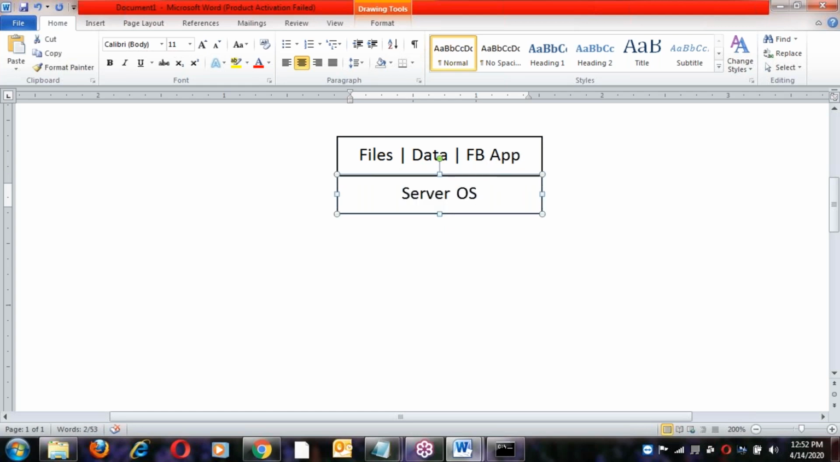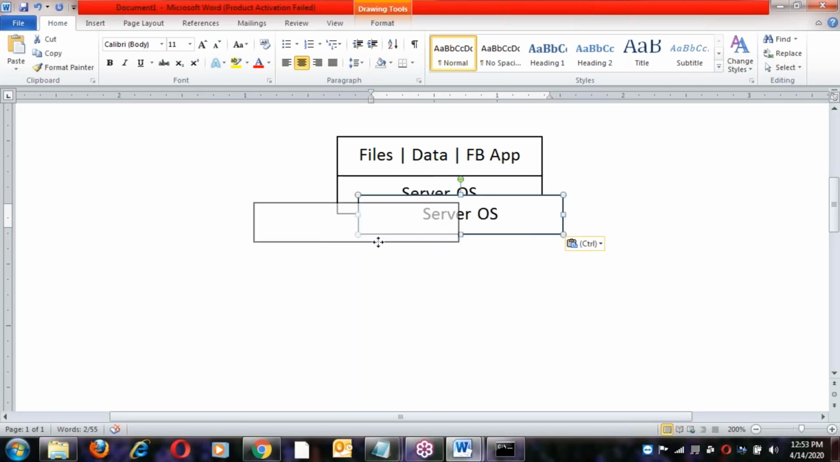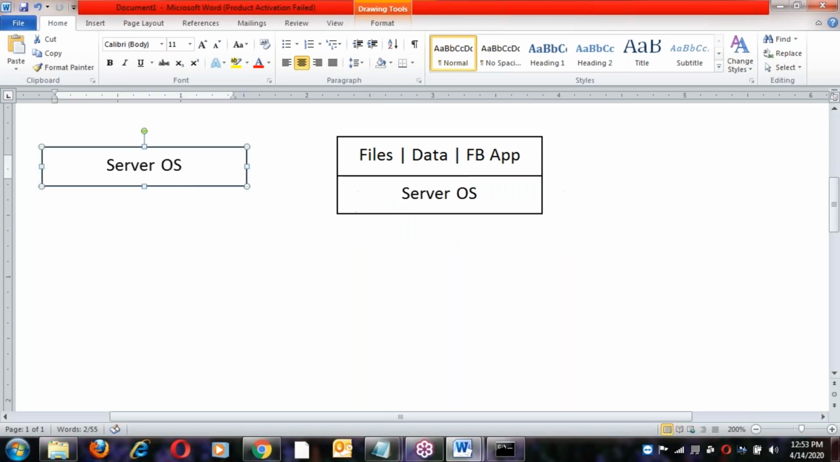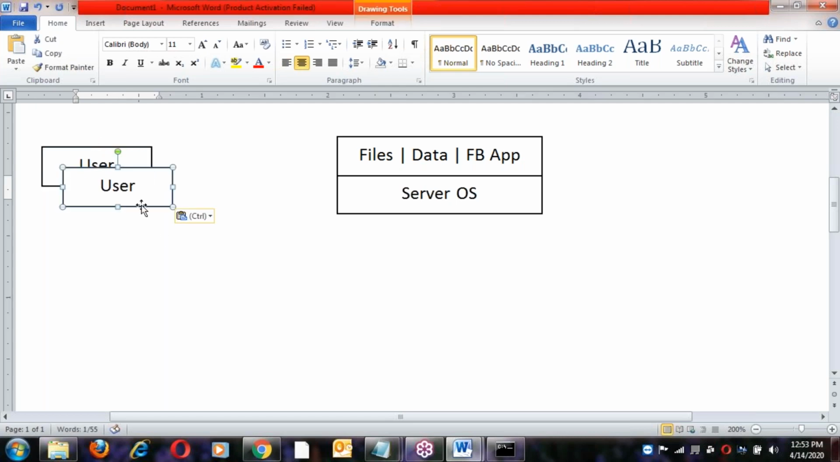This server OS supports networking. Because of networking, from different locations of the world, we can connect users. Here, user or client. Suppose user one, the first user, next user, next user.